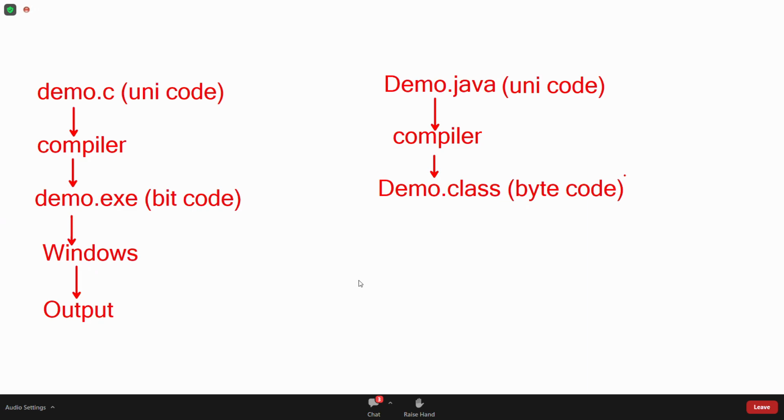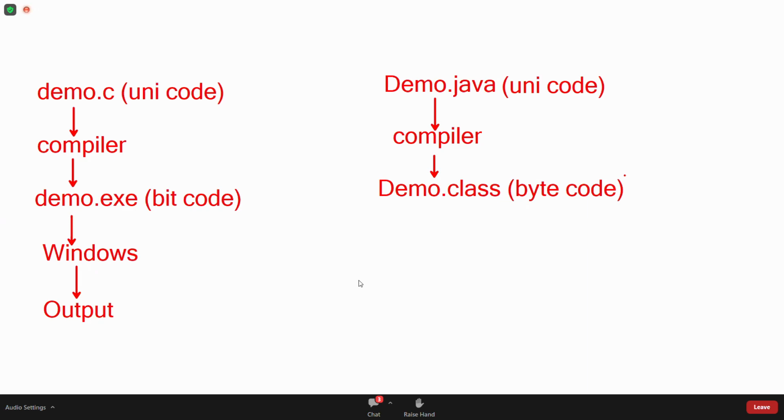See, here, Unicode, bitcode, bytecode. What are these? These are languages. What is Unicode? What is bitcode? What is bytecode? If I ask, you can give an answer. The language a human being can understand is called Unicode. The language the operating system understands is called bitcode.